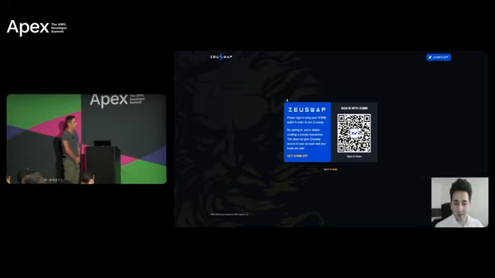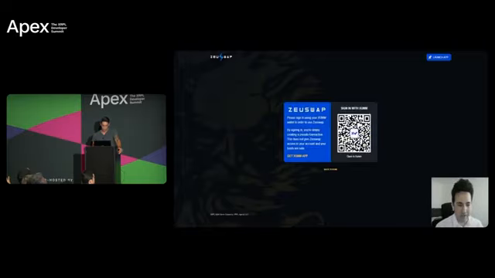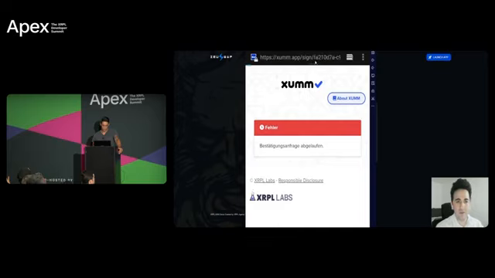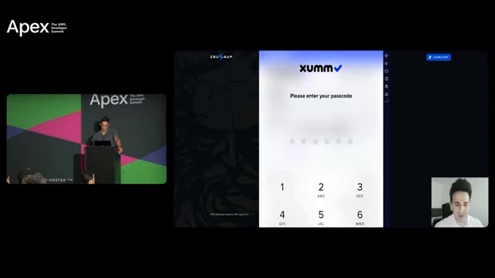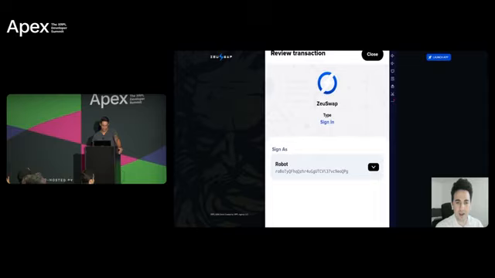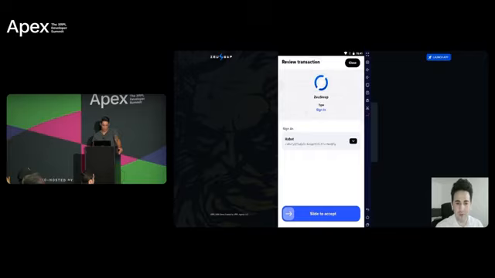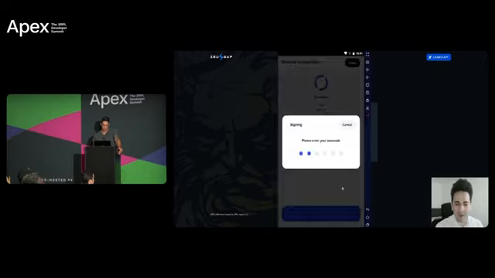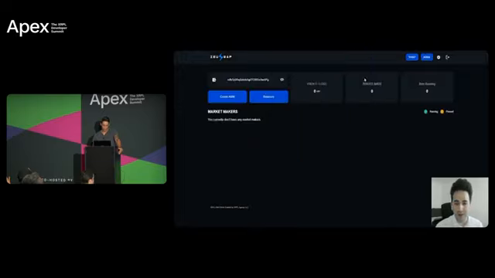This is just the default login you have with any application that supports a SAM login, so you can see the QR code. I will now copy the link and paste the URL into the emulator, and now we can see in SAM, after entering my password, the account I'm using. Now I have to sign the transaction. In this case, I am logged in with an account called Robot, and after signing the transaction, I will be redirected to the overview page of Zeus Swap.